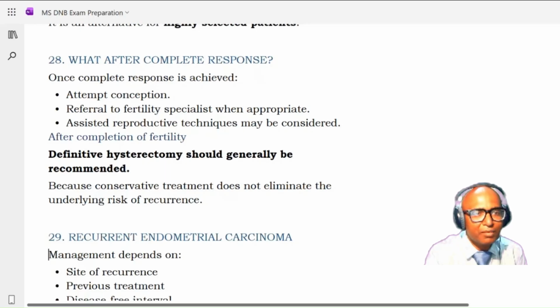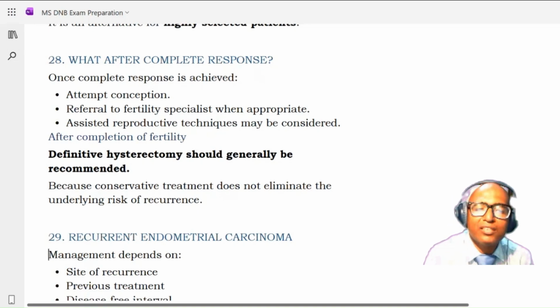Then what after complete response? Now you are giving the fertility sparing treatment and there is a response, then what do you do? Once complete response is achieved, then attempt conception, and you need to refer to the ART specialist. ART treatment may be considered, and after completion of fertility, definitive hysterectomy should generally be recommended.